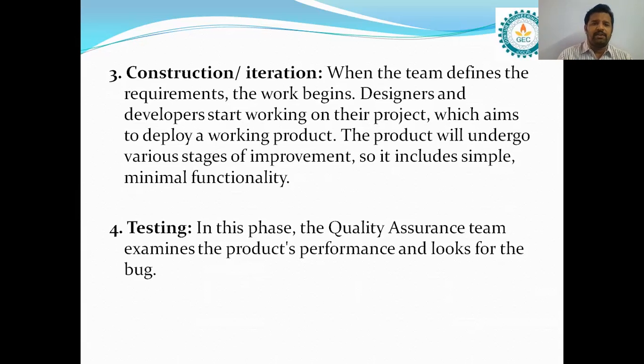The product will undergo various stages of improvement. Whatever we have developed, that product or project will undergo various stages of improvement. To get more improvement, it will undergo different stages. So it includes simple and minimum functionality. Next one is testing. In the testing phase, as we already discussed, we have to perform testing on the code. Then only can we identify the bugs and the risk.